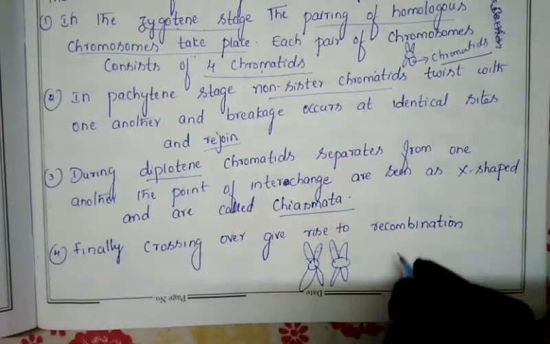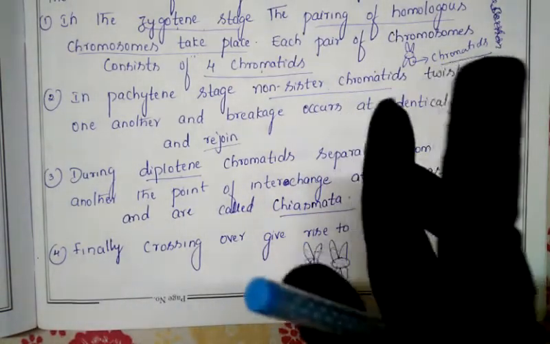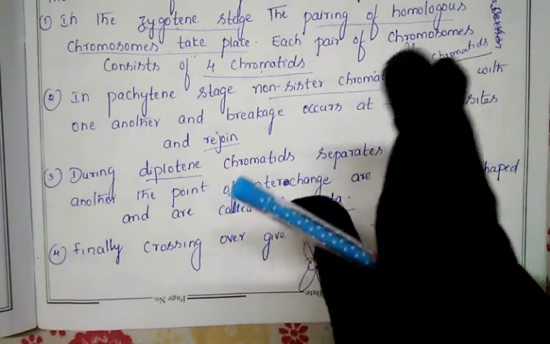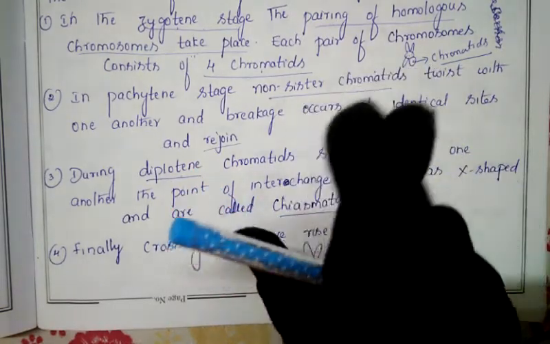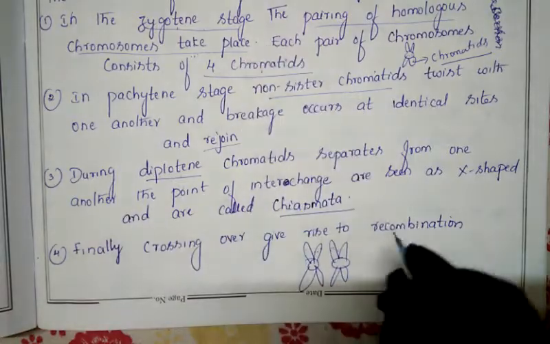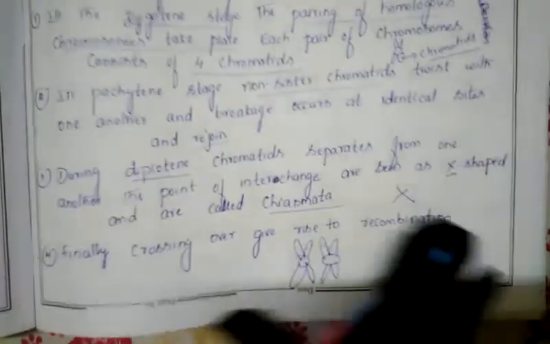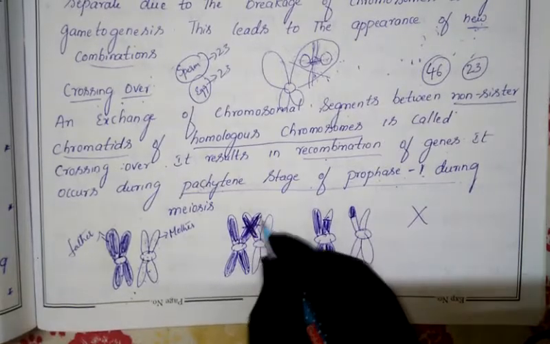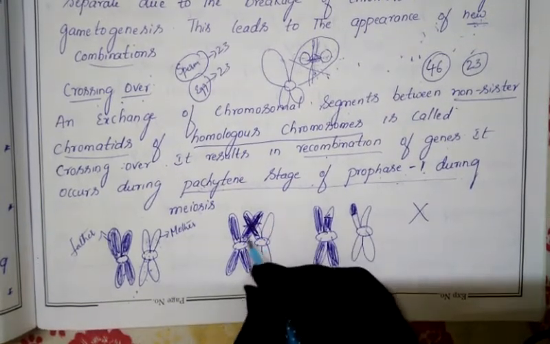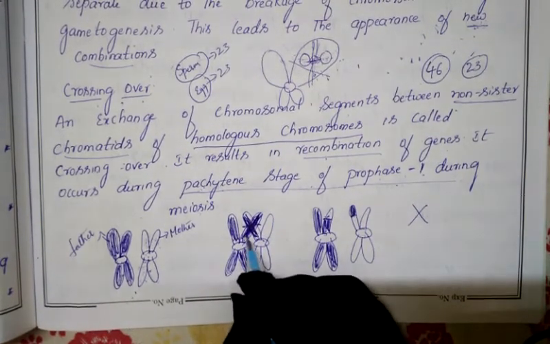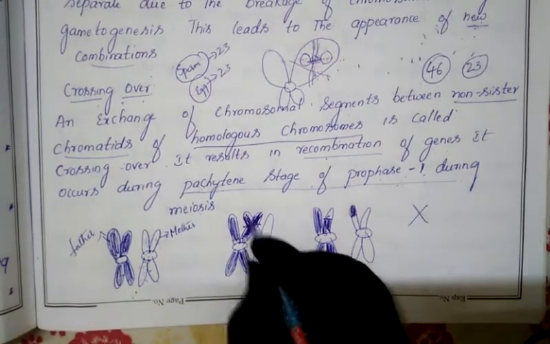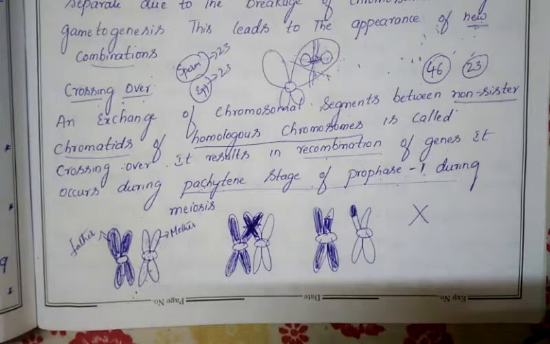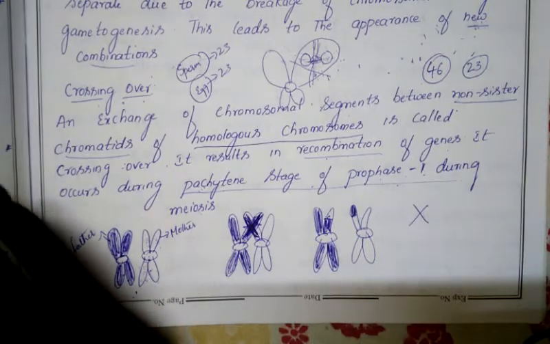Chiasmata formation means when the crossing over takes place, the non-sister chromatids show the twisting. So when they show the twisting, they appear in an X shape like this. See here, they are showing the crossing over, they are showing the twisting. This twisting appears in the form of an X shape, and this X shape we are calling a chiasmata.